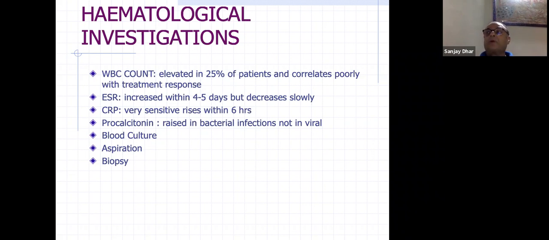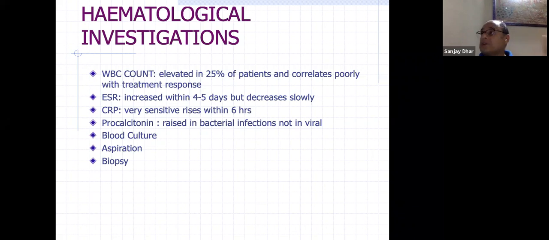You will depend on CRP, particularly in acute osteomyelitis. In a chronic variety like tuberculosis, you might depend on ESR. But in acute osteomyelitis, if you have to change your tack, if you have to change your treatment protocol, then CRP would be a good indicator. Then there are other things like procalcitonin. It is raised in bacterial infections, but in viral it may not be. So that is again a sensitive indicator for infection.